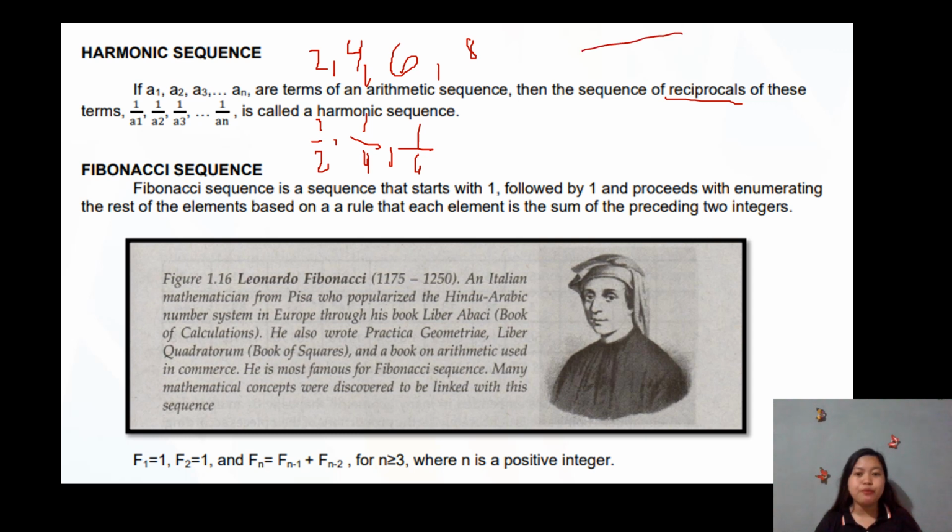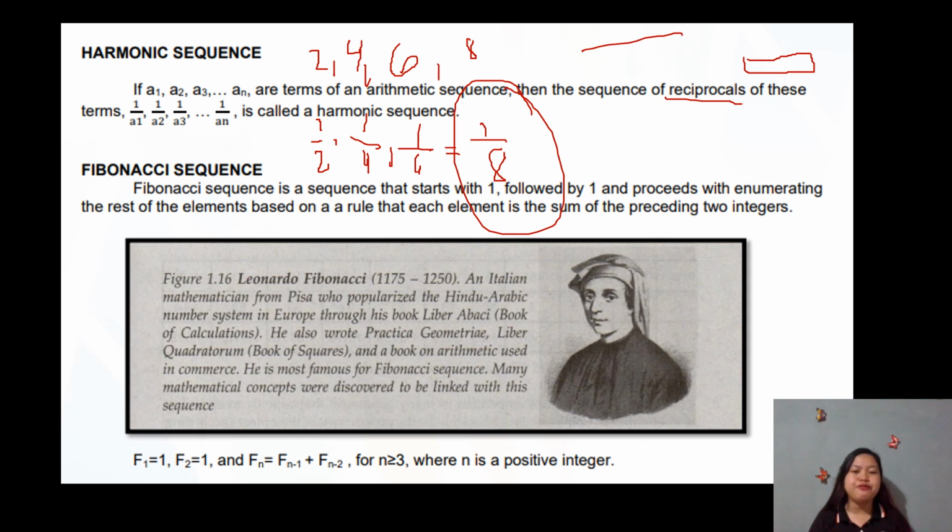Pwede sa ta magamit sa formula sa arithmetic sequence, pero pag makita na nato ang answer dana, ato siya baliktaron para mauna ang answer sa harmonic sequence. Like for this one, 8 man ang ika-4th term. So pag abot sa harmonic, the answer is 1 over 8. So kinahanglan ta ma-aware kung kinsa ang gipangita, kung si arithmetic ba or si harmonic. Kung si harmonic sequence, same na gamiton sa arithmetic sequence, but ato ra siya i-reciprocal. Kabaliktaran. Okay? Ang numerator nasa denominator, ang denominator nasa numerator pag harmonic sequence ang hisgutan.